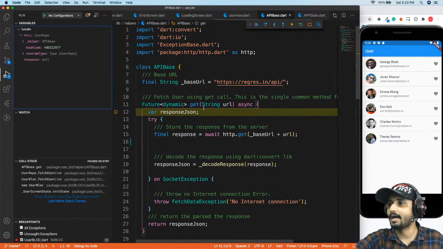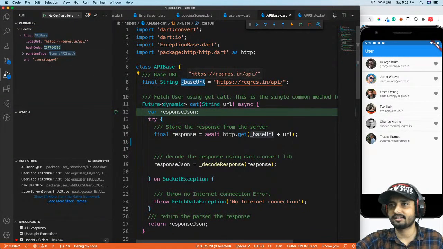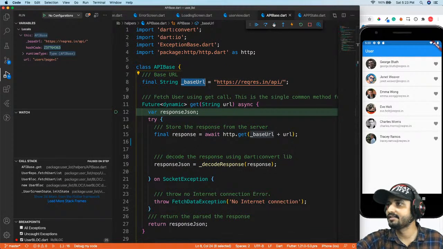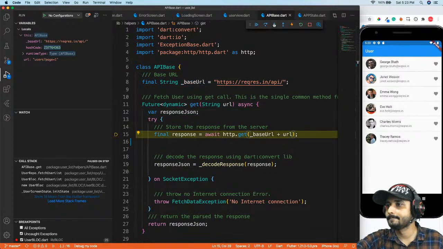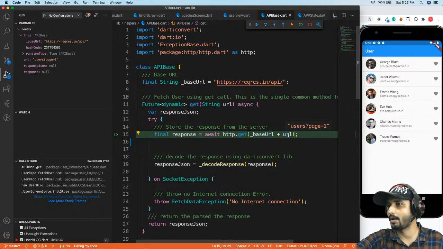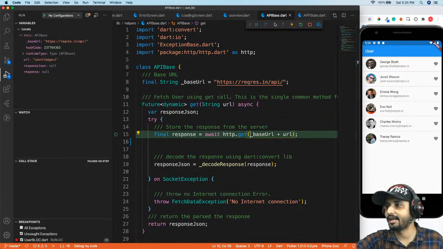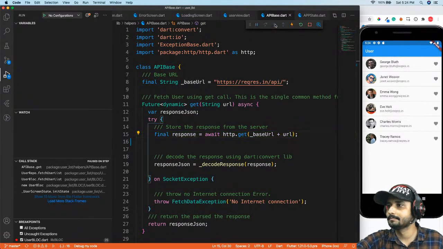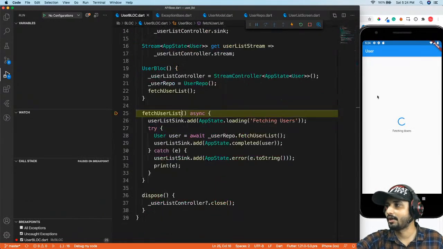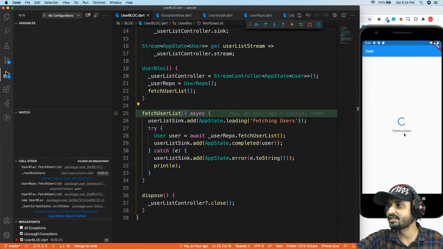Now you can see I am inside my URL. My URL is something like this, and my base URL is something like this. Now what is going to happen is I will go to my response.await. So now it's base URL plus this URL, and this is going to communicate with our server, and I'm going to get some data inside my response. Now you can see before my data comes in, the UI got updated, right?